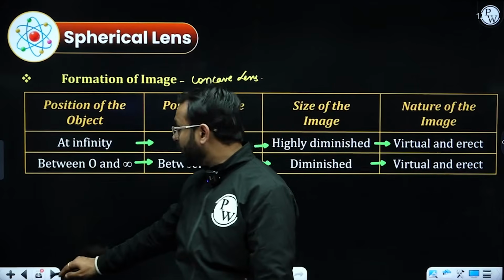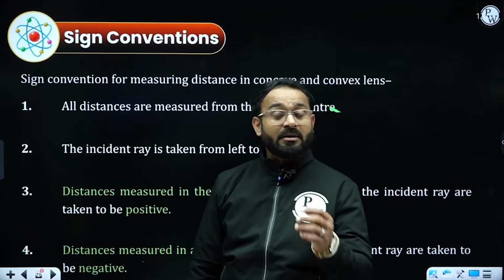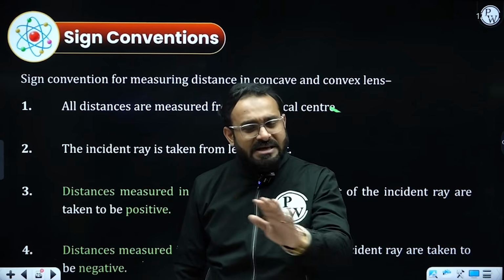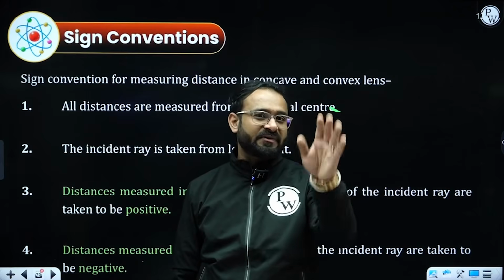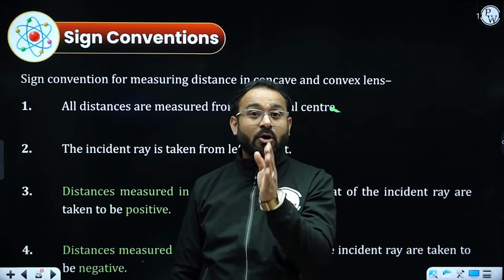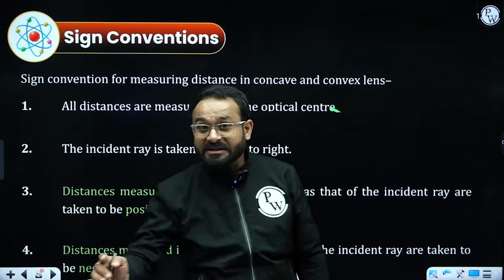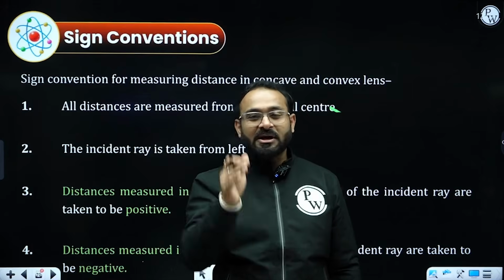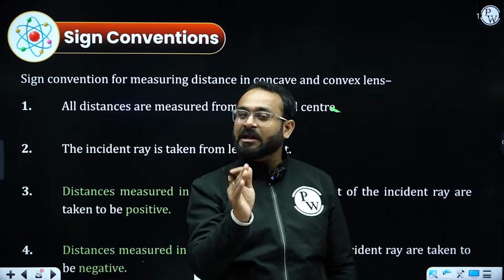Now we will talk about the spherical lens formula and sign convention. Sign convention will be exactly the same as you studied in the spherical mirrors. The only difference is that all the distances will not be measured from the pole. The distances will be measured from the optical center, because in a lens we have an optical center instead of a pole.